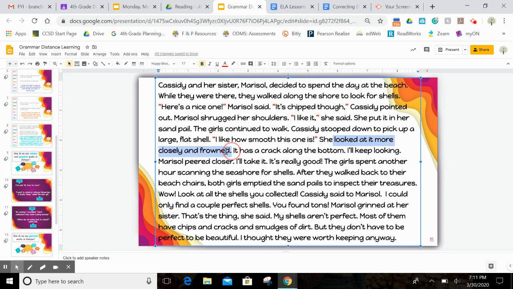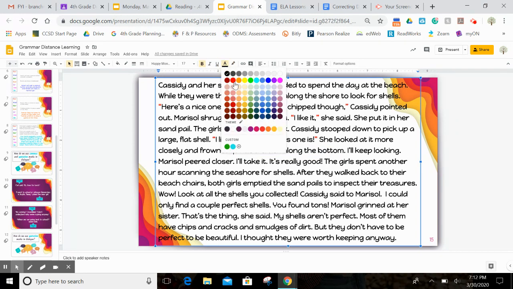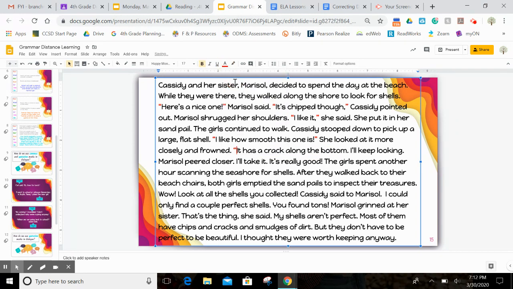She looked at it more closely and frowned. It has a crack along the bottom. All right, so which one of those sentences did she say? She said it has a crack along the bottom. So the first quotation mark goes before it, and the last one goes after the period, after bottom.